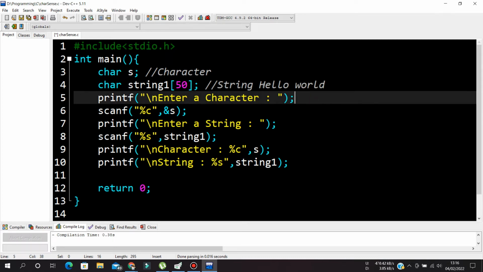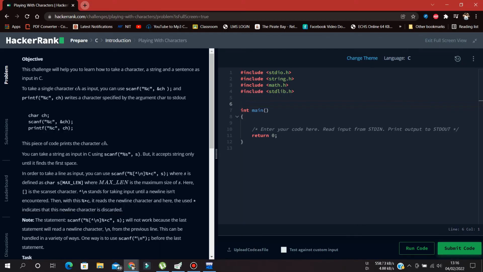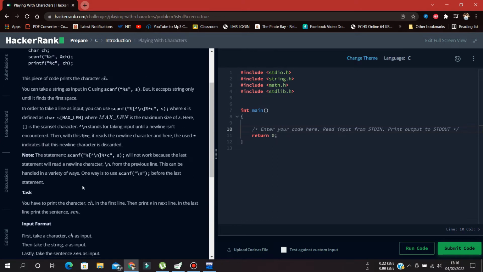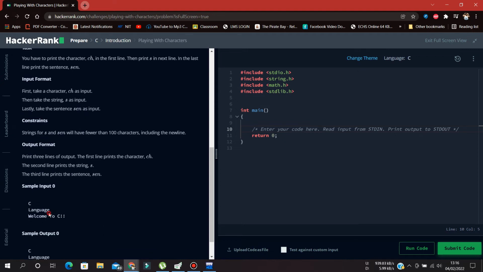Okay, let's come to that later. Let's do this for the HackerRank problem. Let me write the HackerRank code. Here they are saying that to take a single character we have to use %c. Now for the inputs, I will work on the first two inputs, that is the character and the language.